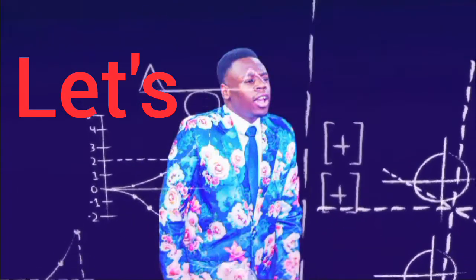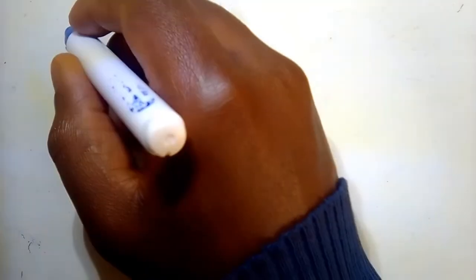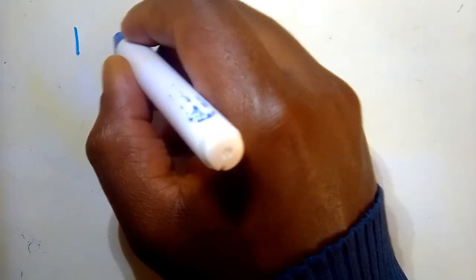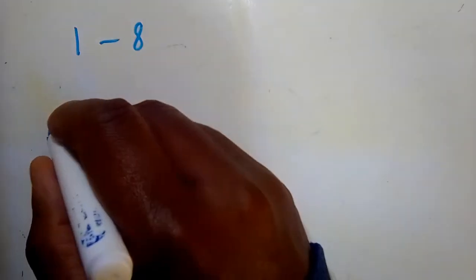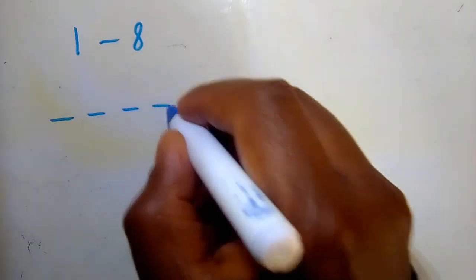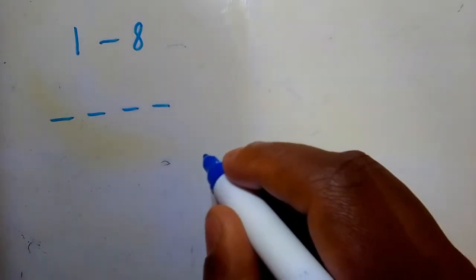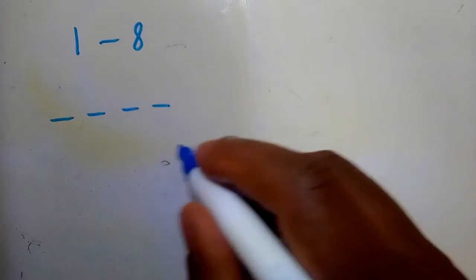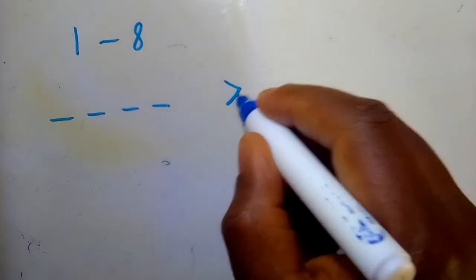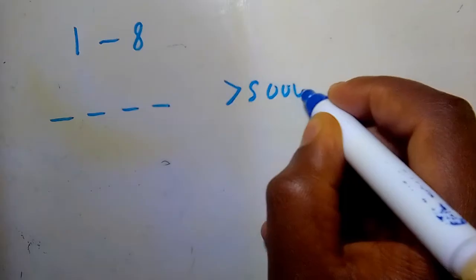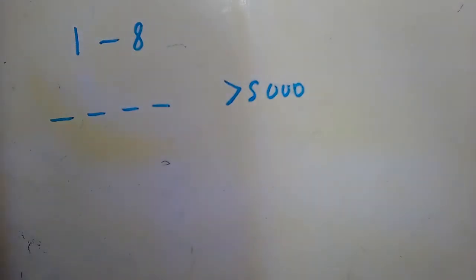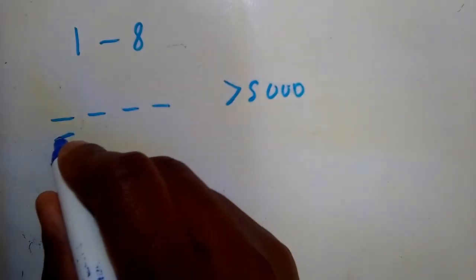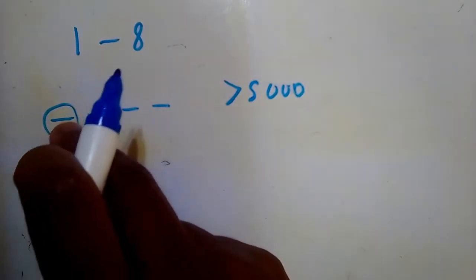So, let's begin. Let's say you are choosing numbers from 1 until 8, right? So we're choosing any number from 1 to 8 and we want to create a 4-digit code. Now let's say they ask you how many codes can be created if the code that is formed must be greater than 5,000. For the code to be greater than 5,000, what matters is the beginning, right? What matters is the beginning.